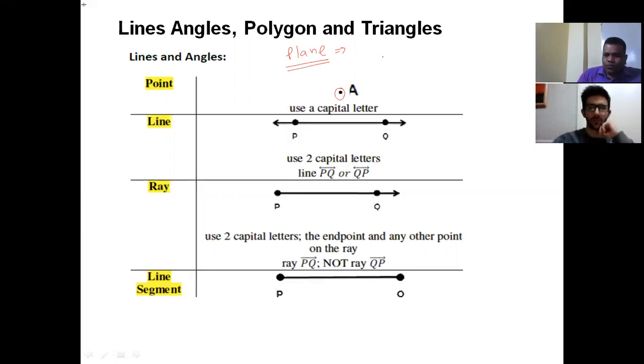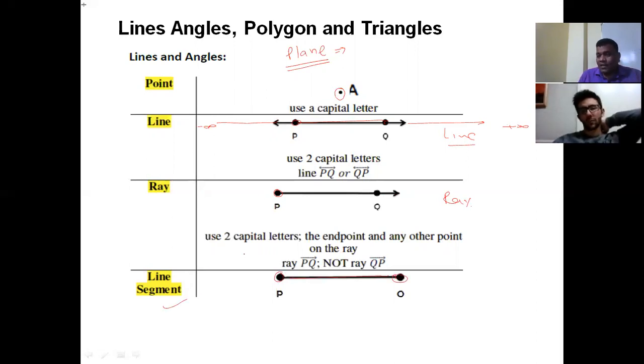Now let me take 2 points, P and Q, and join them and extend infinitely. I extended infinitely from this side to this side. This is called a line. And if I extend only one side, and do not extend the other, this is called a ray. And if I just join the points and do not extend, this is called a line segment.